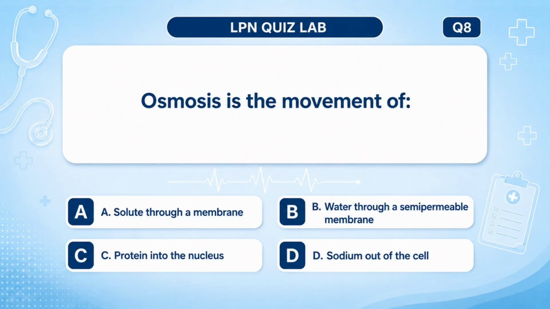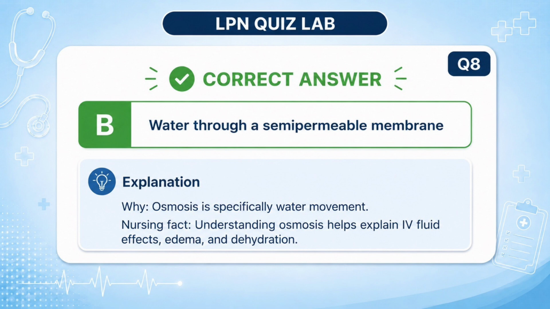Osmosis is the movement of A. Solute through a membrane. B. Water through a semi-permeable membrane. C. Protein into the nucleus. D. Sodium out of the cell. Answer: B. Water through a semi-permeable membrane. Why? Osmosis is specifically water movement. Nursing fact: understanding osmosis helps explain IV fluid effects, edema, and dehydration.